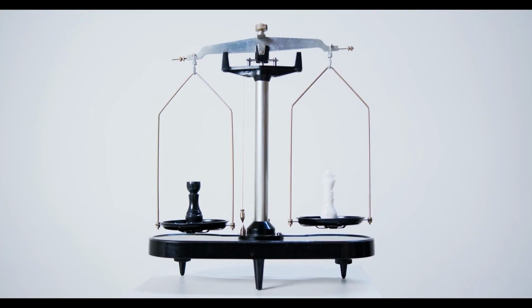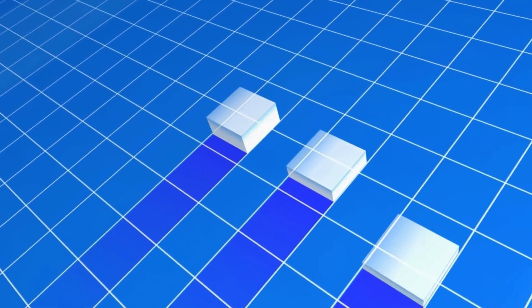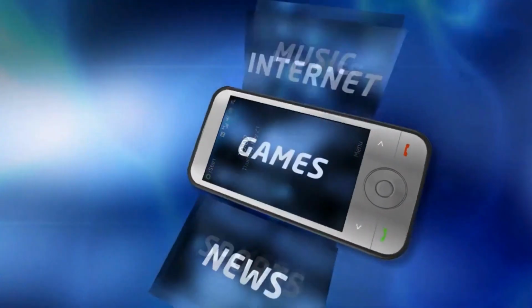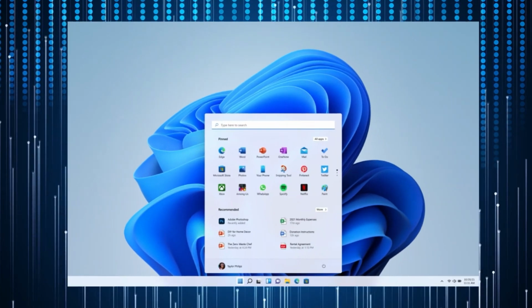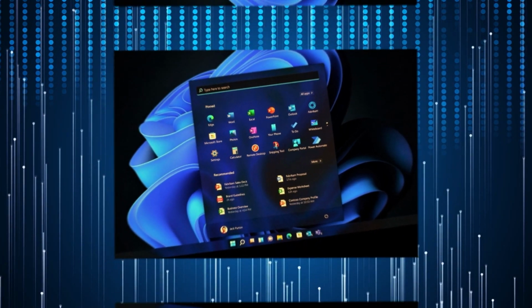When comparing Windows 11 with its predecessor, Windows 10, the improvements are noticeable. Windows 11 boasts enhancements in performance and new features that elevate the user experience. Additionally, the updated user interface presents a more modern and aesthetically pleasing environment.